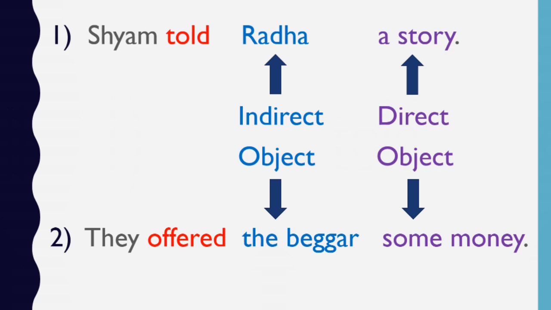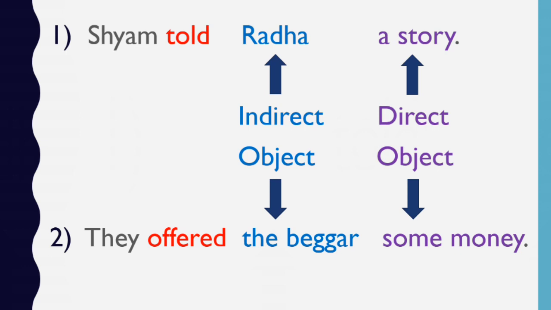In the sentence, Shyam told Radha a story. Radha is the receiver of the action, so it is indirect object. And a story is received by the indirect object, so it is direct object.